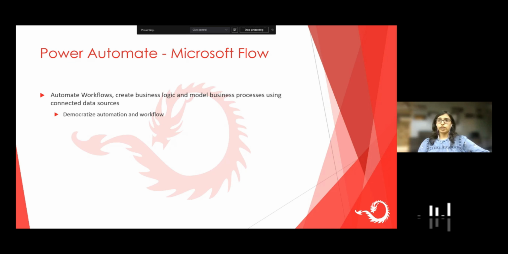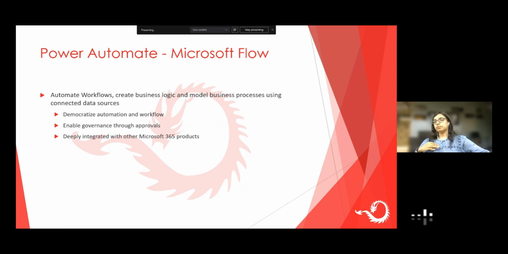It is more about democratization of automation and workflow. You can also enable governance through developing approval workflows. Then it is very deeply integrated with all of the Microsoft 365 products, be it SharePoint, Azure, Planner, or Teams. You name the product, and it has a lot of integration value added to it.